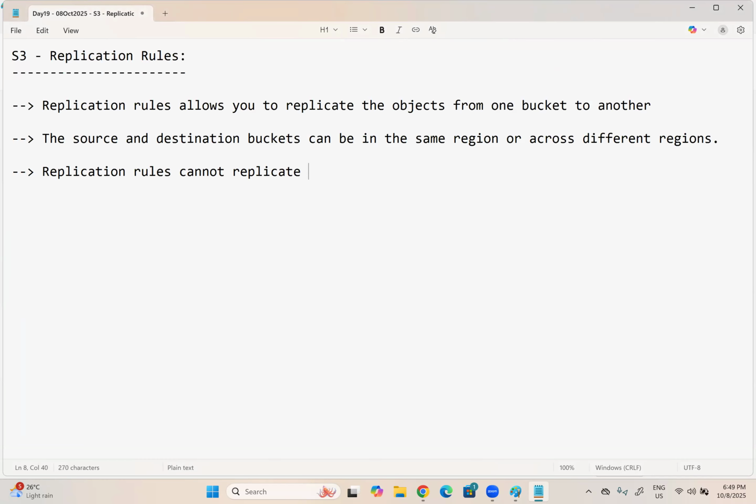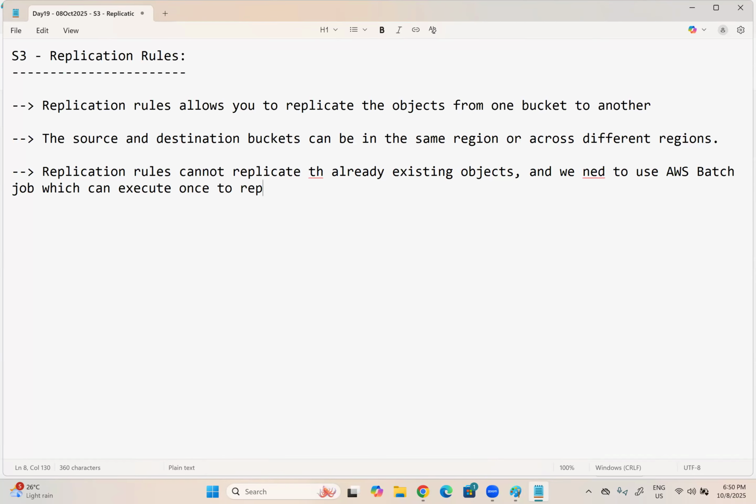Okay, so here I can say replication rules cannot replicate the already existing objects, and we need to use AWS batch job, which can execute once to replicate existing objects from source to destination buckets.